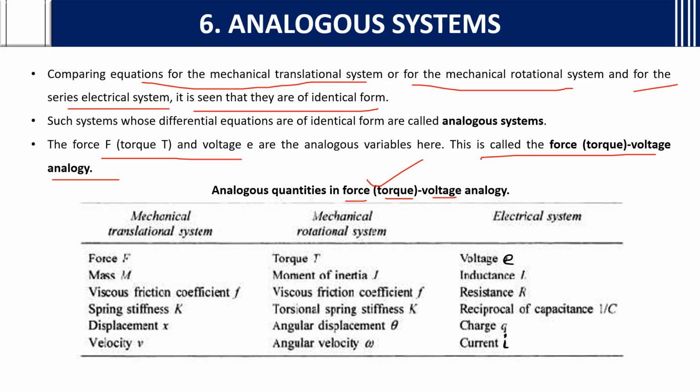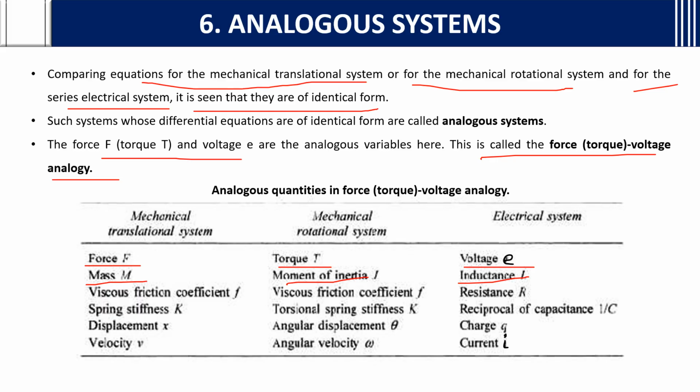Force voltage analogy is for the mechanical translational system and torque voltage analogy is for the rotational system. So we will compare: force in the translational system is force and in the rotational system is torque, and in the electrical system we represent it in the form of voltage, that is E. Mass is m, and moment of inertia J in mechanical rotational, we represent as inductance in the electrical system.